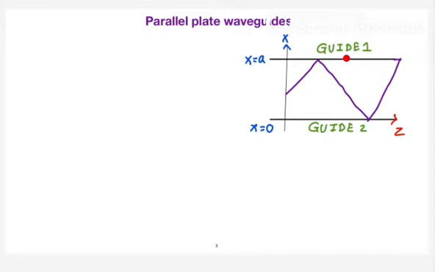Because the conductor cannot allow any electric field to go out of it. So whatever signal enters here is fully reflected back. Again, this is also a conducting surface, so it is going to re-reflect again. That is how the uniformity is maintained in a parallel plate waveguide.